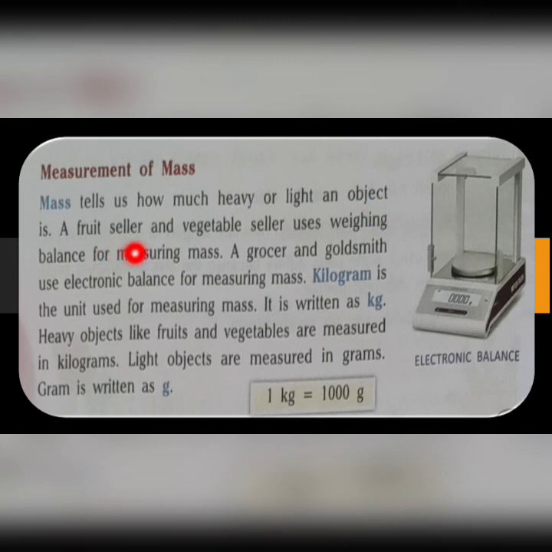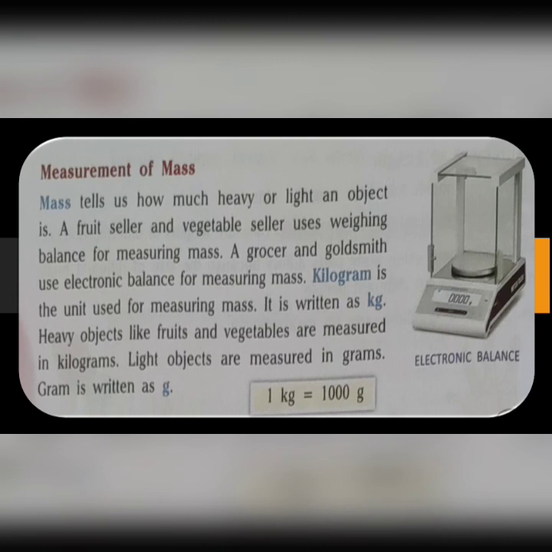A fruit seller and vegetable seller use a weighing balance for measuring mass. A grocer and goldsmith use an electronic balance for measuring the mass. This is the electronic balance, used by goldsmiths to measure gold. Kilogram is the unit used for measuring mass, which is written as kg. Heavy objects like fruits and vegetables are measured in kilograms, but light objects are measured in grams. Gram is written as small g.